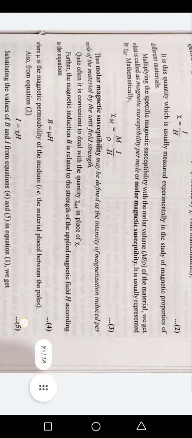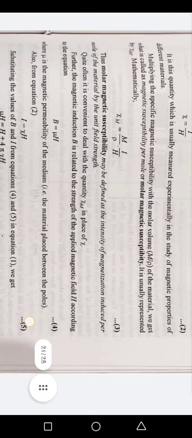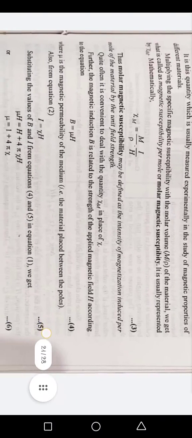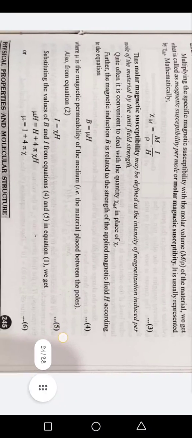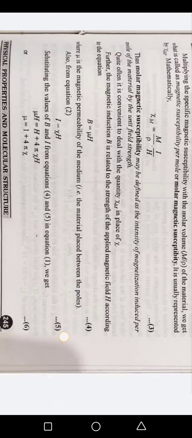Further, the magnetic induction B is related to the strength of the applied magnetic field H according to the equation B is equal to mu H, where mu is the magnetic permeability of the medium, the material placed between the poles. Also from equation 2, I is equal to x H. Substituting the value of B and I from equations 4 and 5 in equation 1, we get